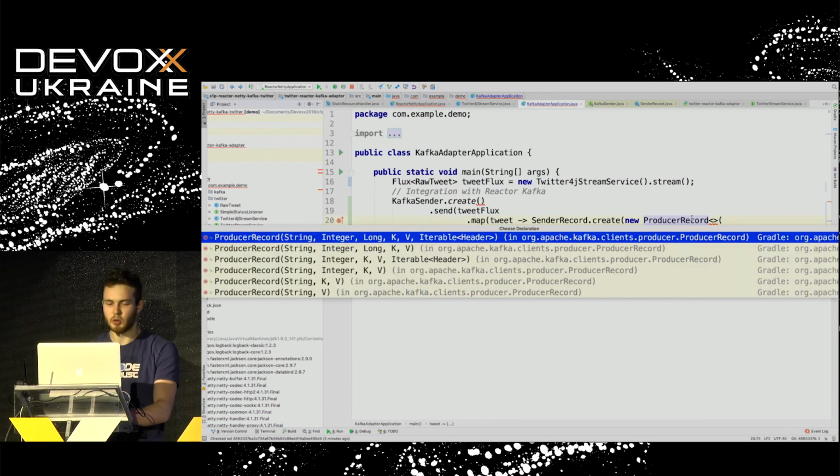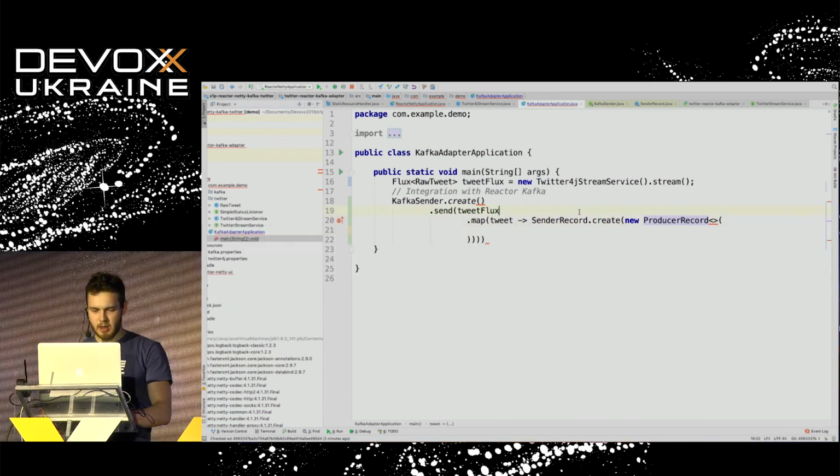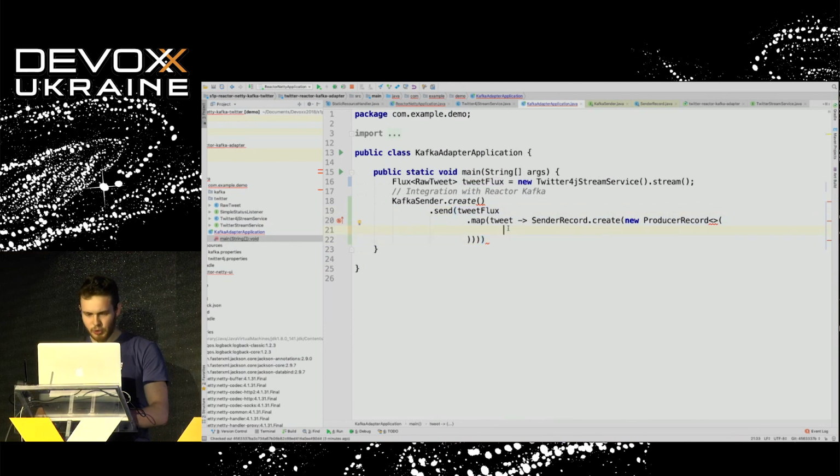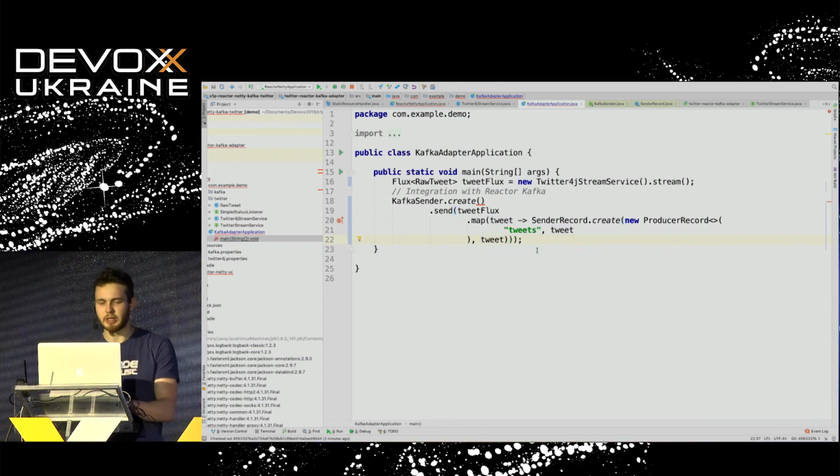The producer record requires basically a topic name, which in our case is tweets, and another part is the value, which is the most important. It's a key and value, so tweets, and we are going to put the tweet, and we need, I guess, a correlation ID, which is some correlation metadata, which could be the tweet again, and that's basically it.